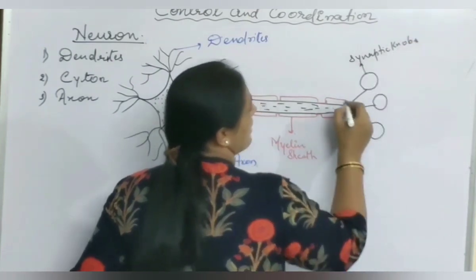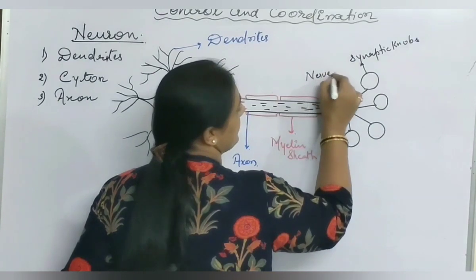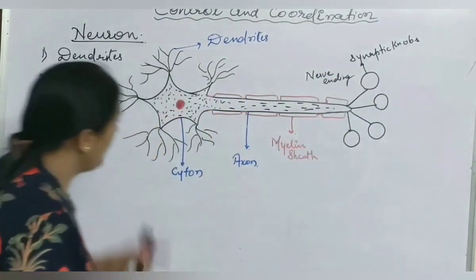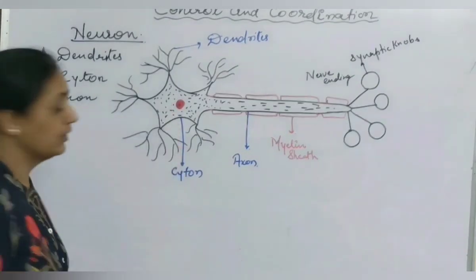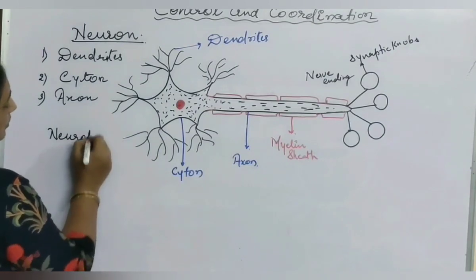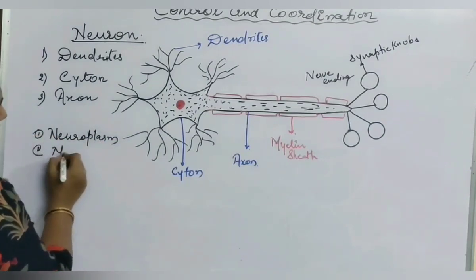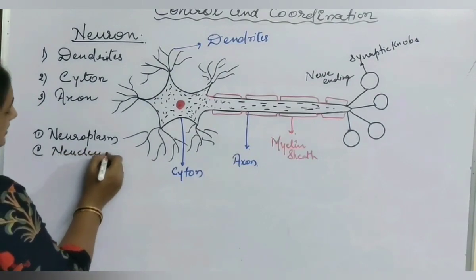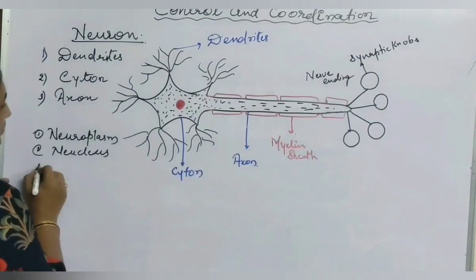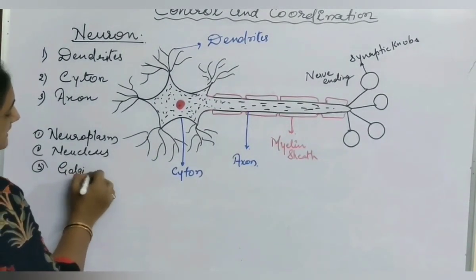Synaptic knobs. Also, this whole region is called the nerve ending. Now, in the cyton, neuroplasm is present. A well-defined nucleus is present in the cyton. Golgi bodies are present in the cyton.